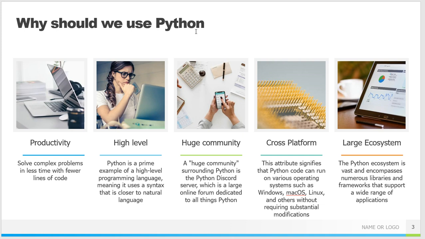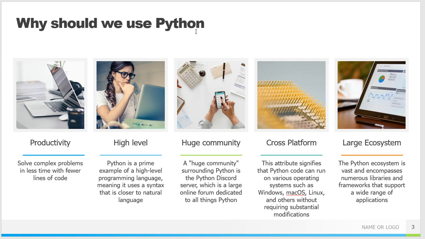What is productivity? If we can solve complex problems in less time with fewer lines of code. And Python is a prime example of a high level programming language, which means it uses a syntax that is closer to natural language. And it has a huge community surrounding Python, such as the Python Discord server, which is a large online forum dedicated to all things Python.